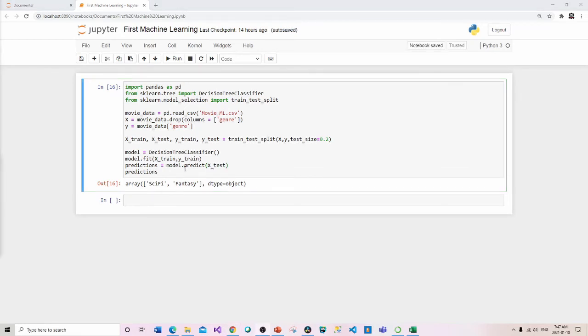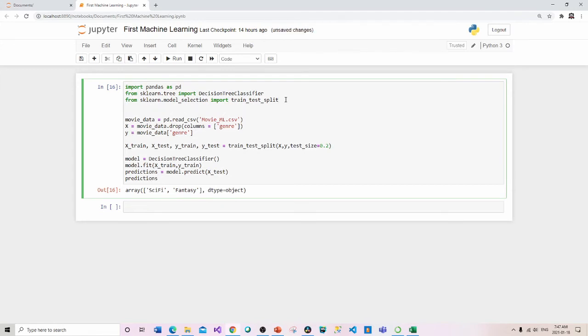Now to calculate this prediction, what we have to do is compare these predictions to the actual output of the test. Okay, and this is how we're going to be able to calculate this accuracy. So the beauty is we don't have to do anything complicated. We can just do this import from sklearn dot metrics, import accuracy.